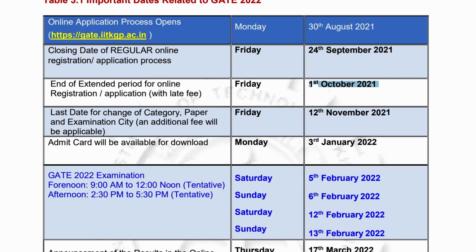After that they will ask for which paper you want to apply, and from which city you want to attempt the paper. If you want to change your choices, you will have to pay an extra fee, and you can change them by 12th of November 2021.